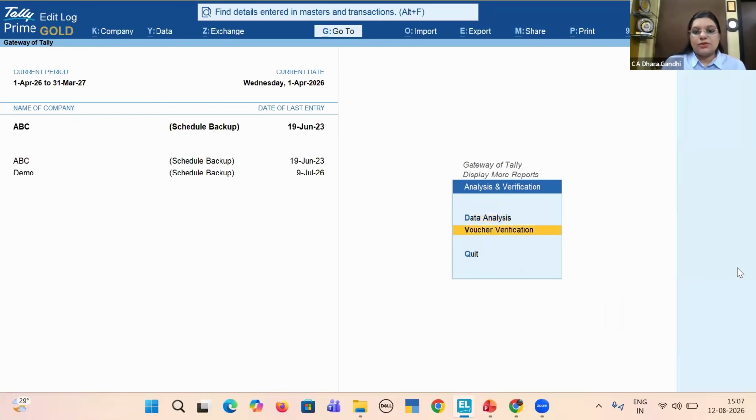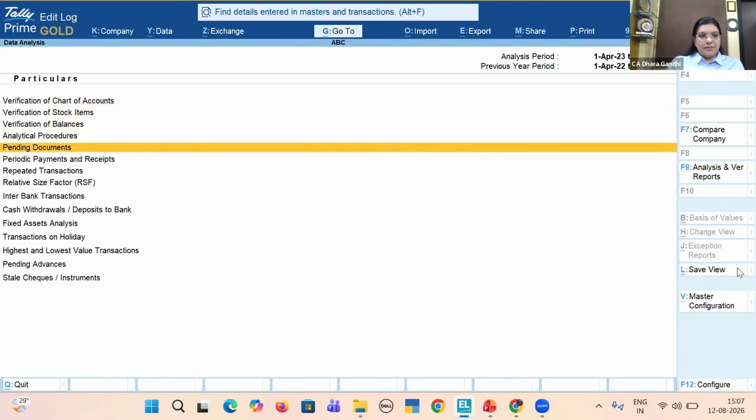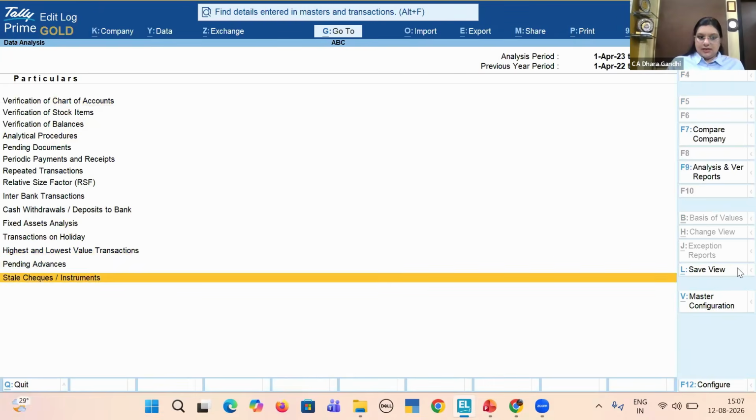Once you go to this analysis and verification, there are two options. First is data analysis, through which we'll conduct almost 80-90% of ledger scrutiny. And the second tab is voucher verification. Going to the first tab, data analysis, you can see many features here.